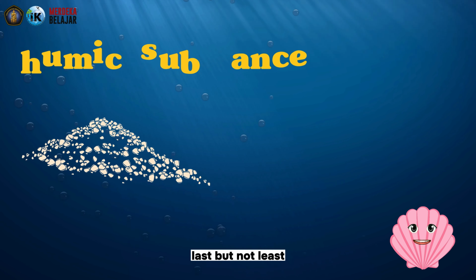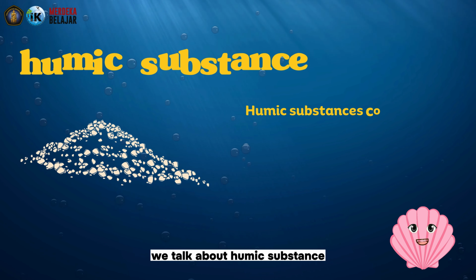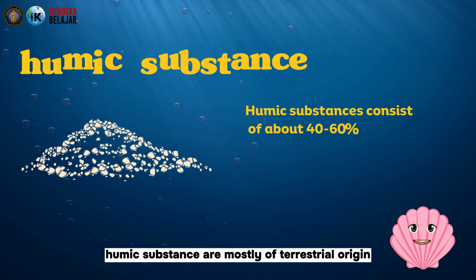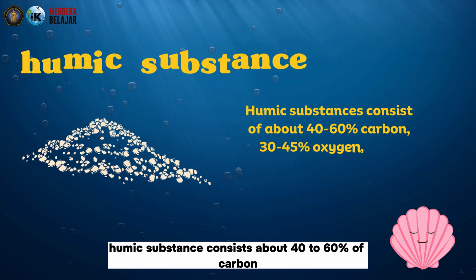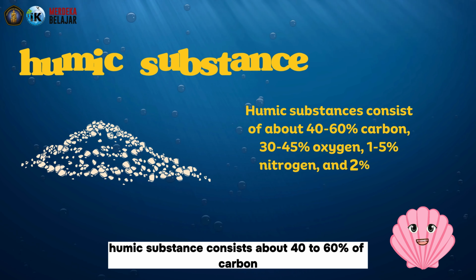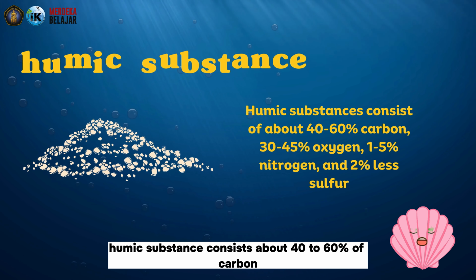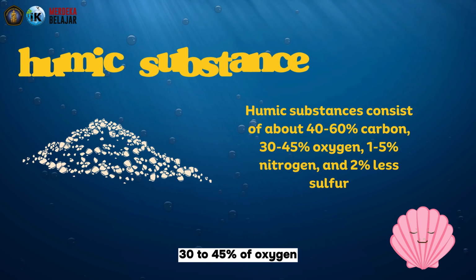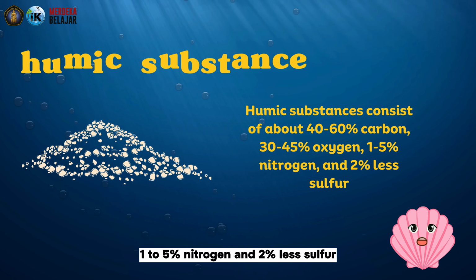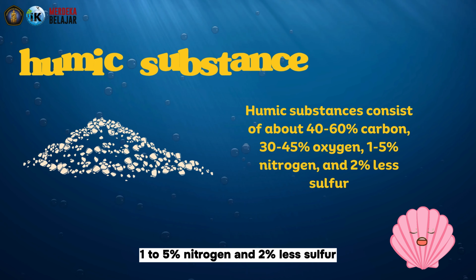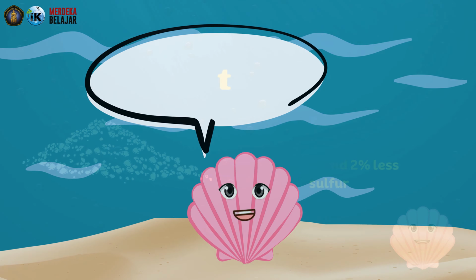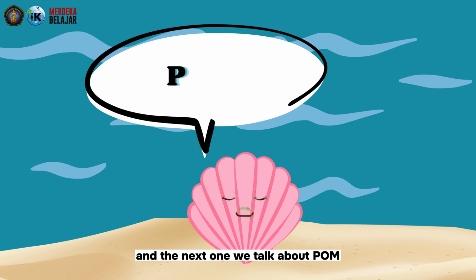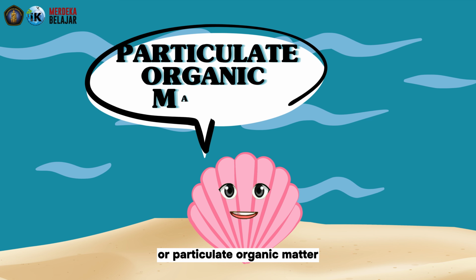Last but not least, we talk about humic substances. Humic substances are mostly of terrestrial origin. Humic substance consists of about 40 to 60% carbon, 30 to 45% oxygen, 1 to 5% nitrogen, and 2% or less sulfur. And the next one we talk about is POM, or particulate organic matter.